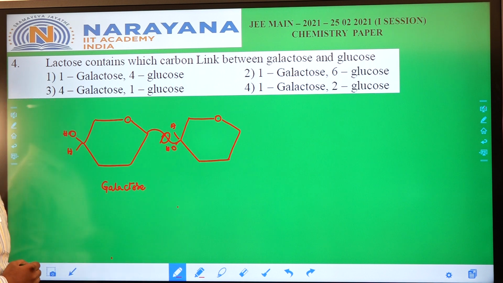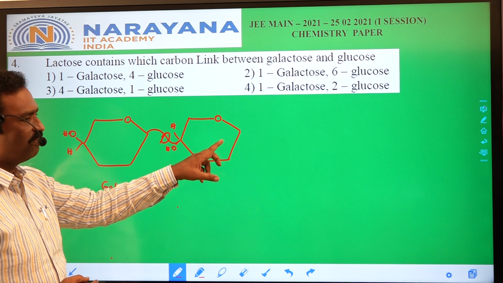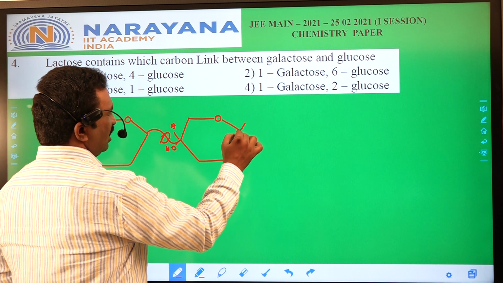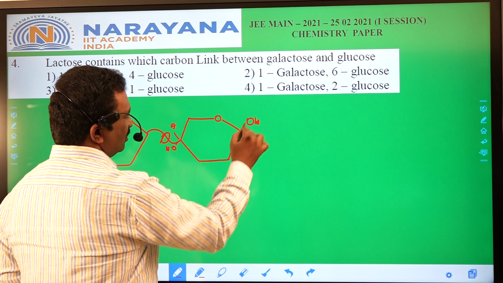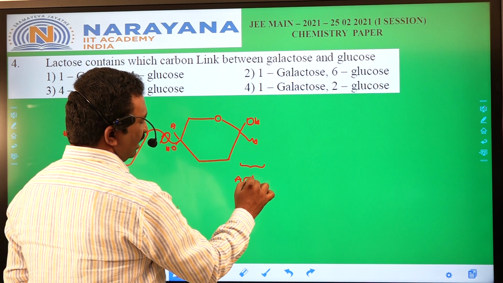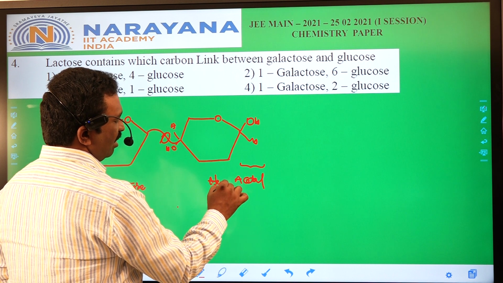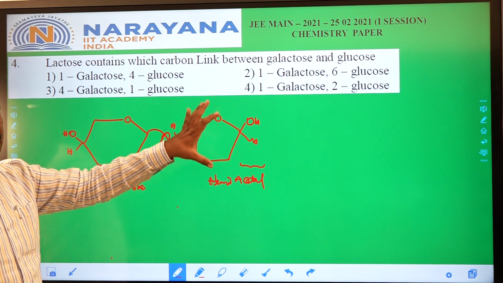So a glycosidic bond means first carbon of galactose is bonded to the fourth carbon of glucose. So in this glucose, we can identify glucose has a hemiacetal ring. This portion we call the hemiacetal ring. Because of that hemiacetal ring, the glucose part acts as a reducing sugar.